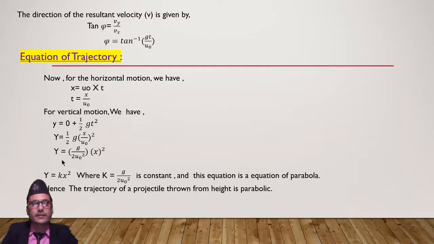In this way, we calculate y equals some value into x square, that is, y equals kx square, where k equals g by 2u0 square. U0 is constant, initial velocity is constant, and g is constant, so this whole value is constant. Only x is changeable. That's why this is a parabola. So the trajectory of a projectile thrown from a height is also parabolic.